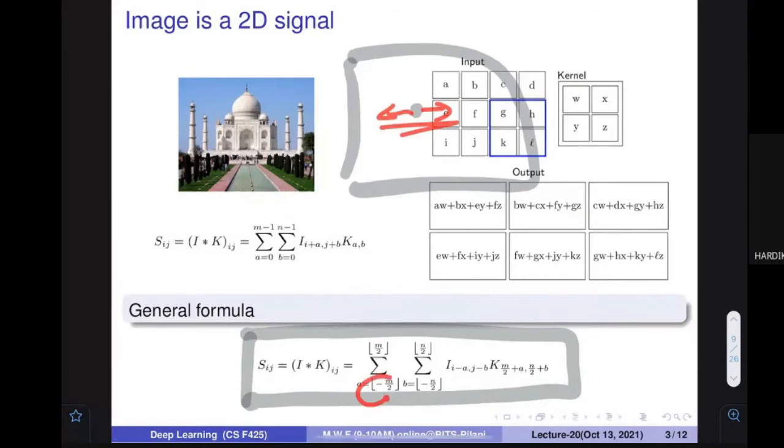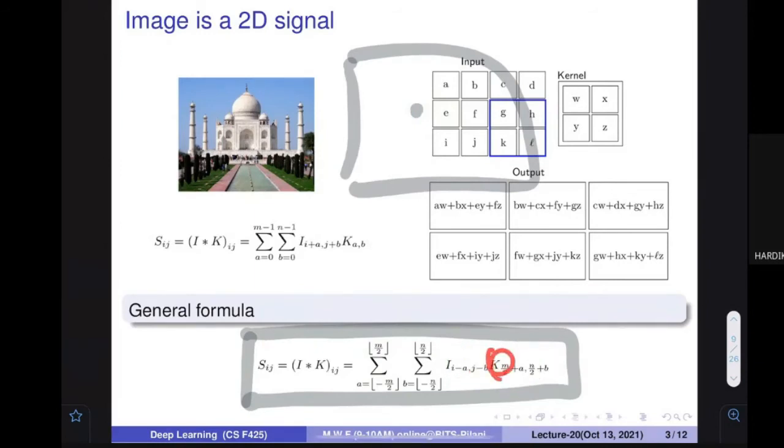So you have to start from m by 2 below to m by 2 above, because we mostly think that the filter size is an odd number. So go something like 4 back in this particular direction, and similarly in the other direction, and find out all the summations, all the term by term multiplication. There is an image and a kernel. The filter is sometimes also referred to as a kernel.